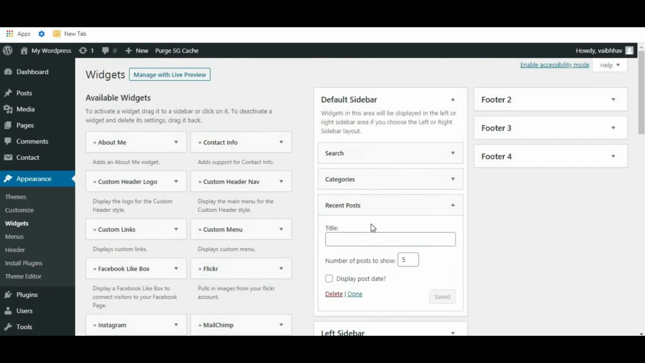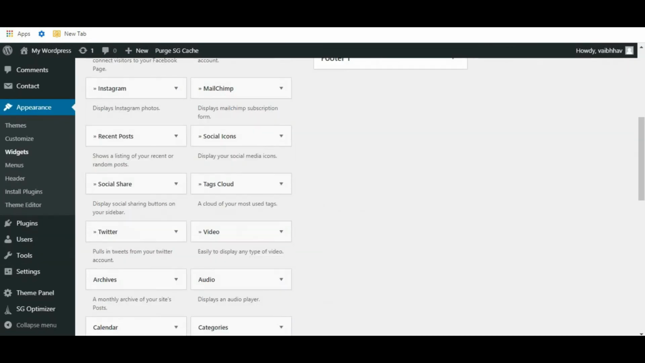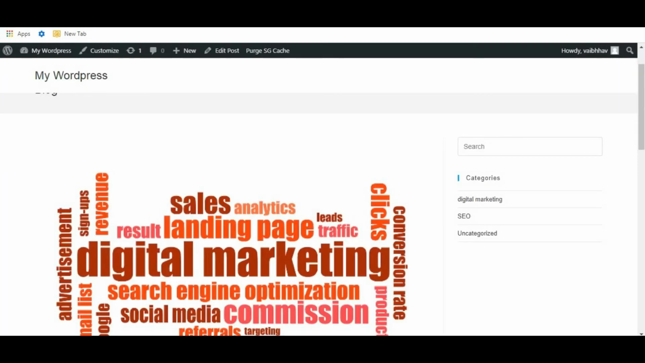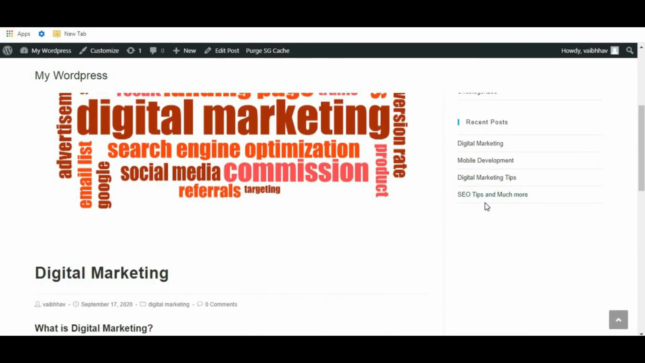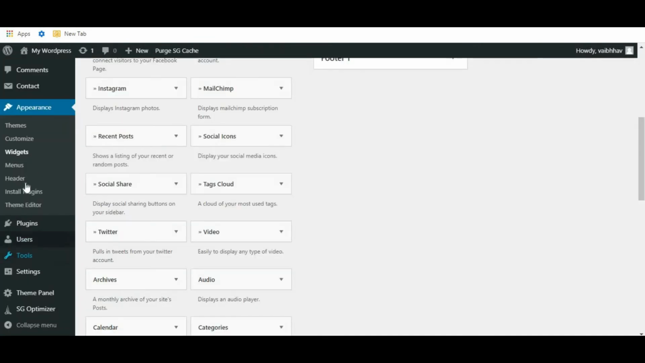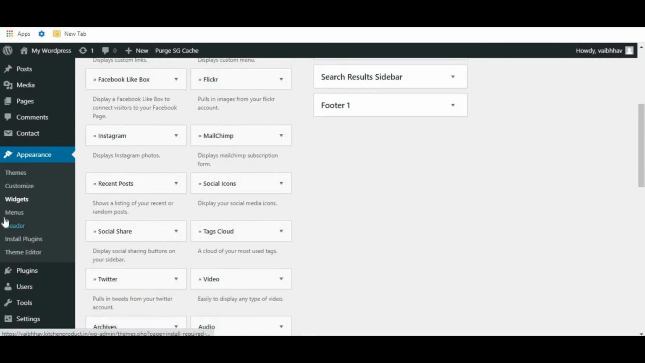Okay. Now let's refresh the website. Here it is, recent post. So this is how the widget works. Now let's go to the menus. Click on this menu.